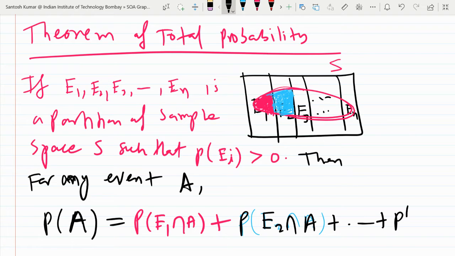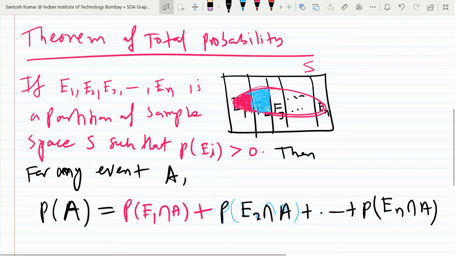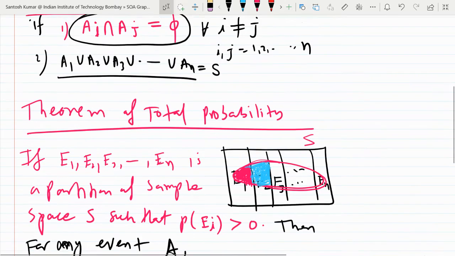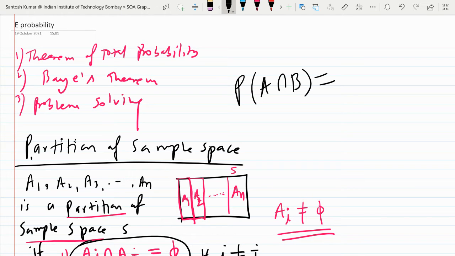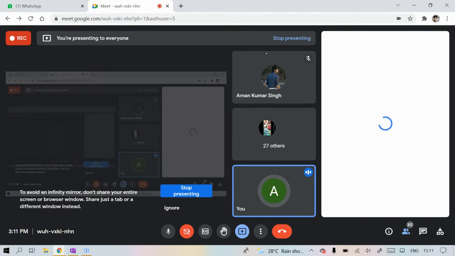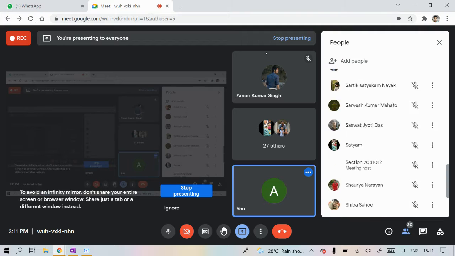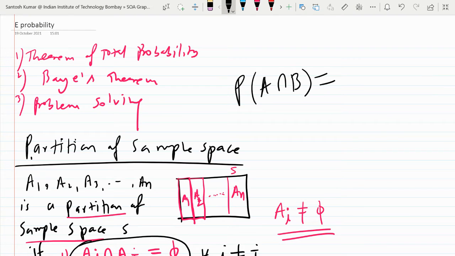We keep adding, so the last term will be the probability of En intersection A. Now you must have seen the multiplication rule of probability. If you remember, what does it say about the probability of A intersection B? Anyone would like to tell me the multiplication rule in probability? How can we write the probability of A intersection B?